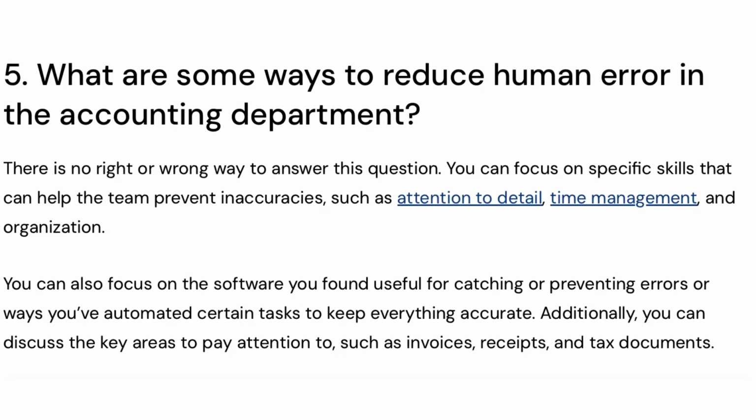5. What are some ways to reduce human error in the accounting department? There is no right or wrong way to answer this question. You can focus on specific skills that can help the team prevent inaccuracies, such as attention to detail, time management, and organization. You can also focus on the software you found useful for catching or preventing errors or ways you've automated certain tasks to keep everything accurate. Additionally, you can discuss the key areas to pay attention to, such as invoices, receipts, and tax documents.